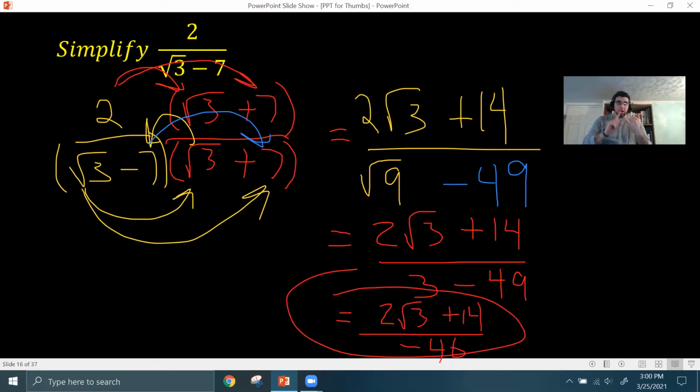And that, ladies and gentlemen, is going to be the answer to our problem, because we haven't broken any rules. We don't have any perfect squares in the radical. We don't have any fractions in the radical, and we don't have any radicals in the denominator. All right, so that's it for rationalizing the denominator.